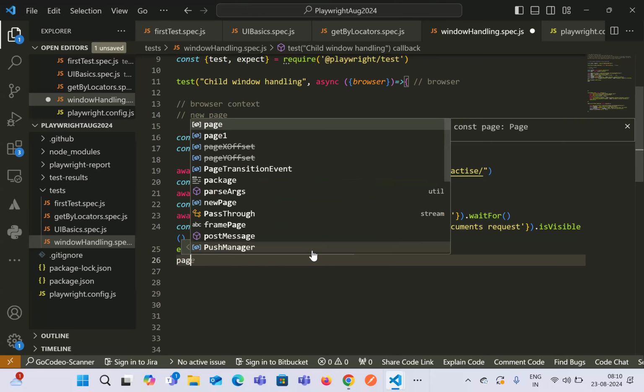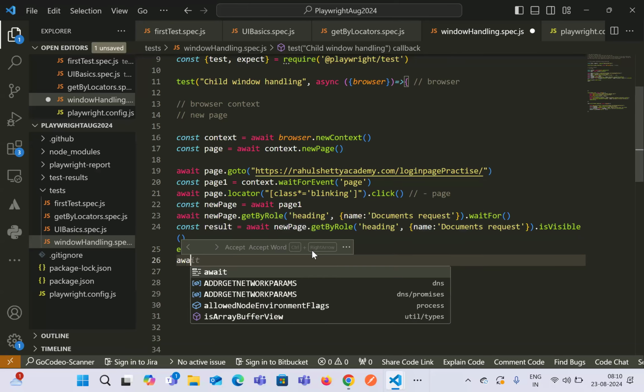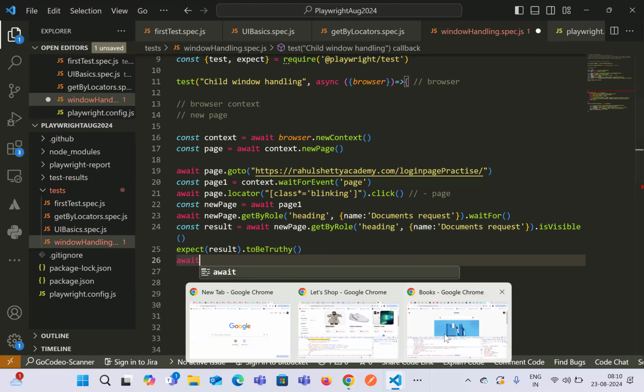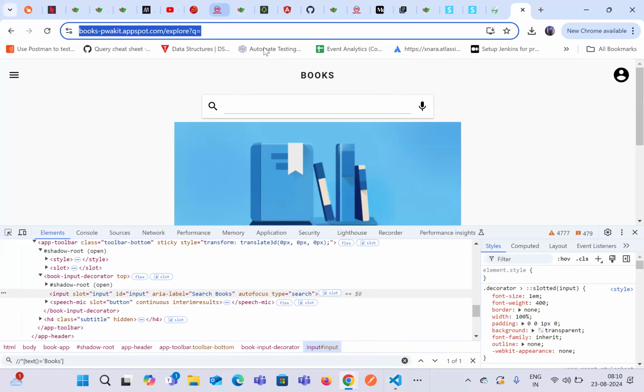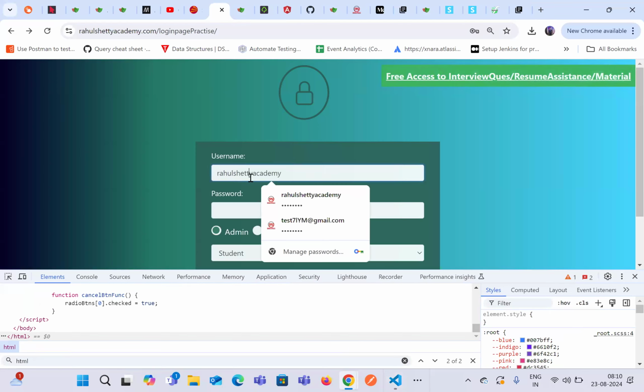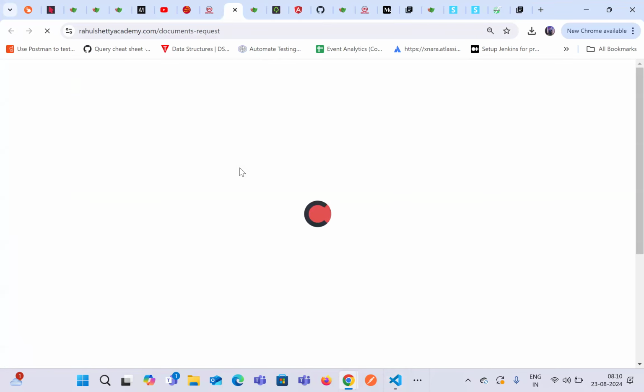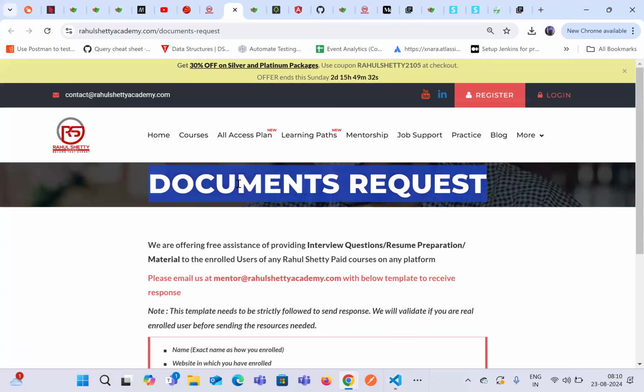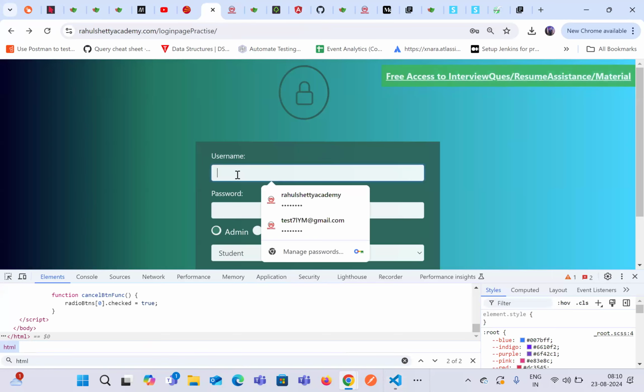Now let's say if you go back to this page and, for example, we just have to fill some kind of value over here. So we know that we clicked on this, a new tab has been opened, and we have validated that the document request is appearing on the page or not, right? Now we have to fill this username. Okay, so how do we do that?